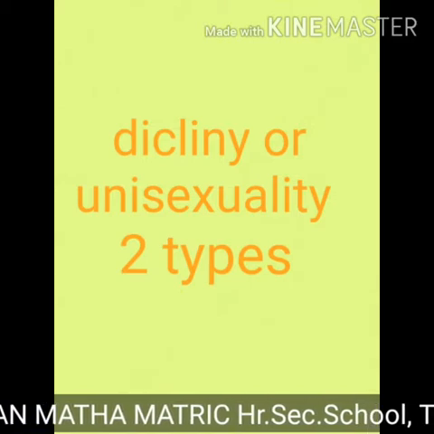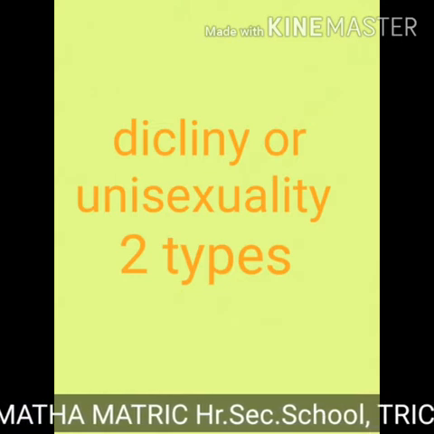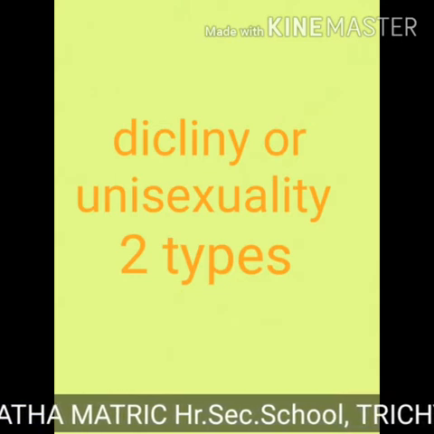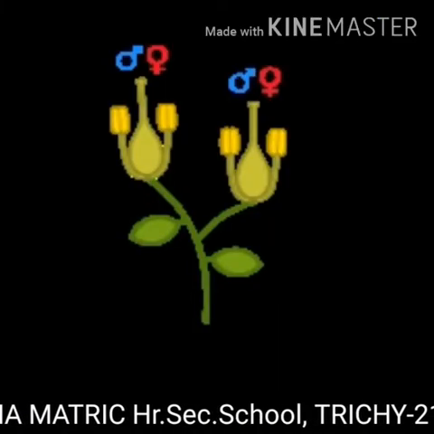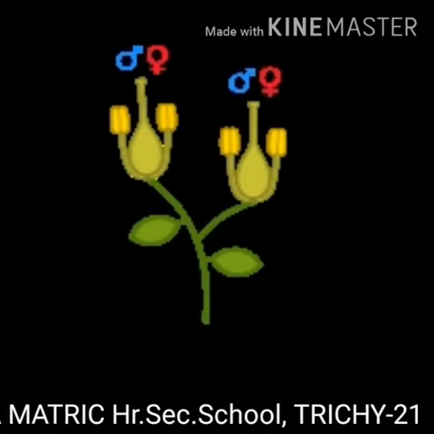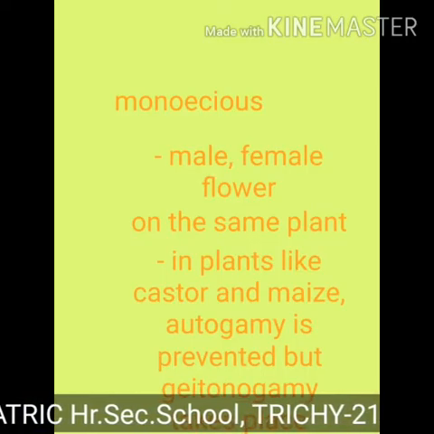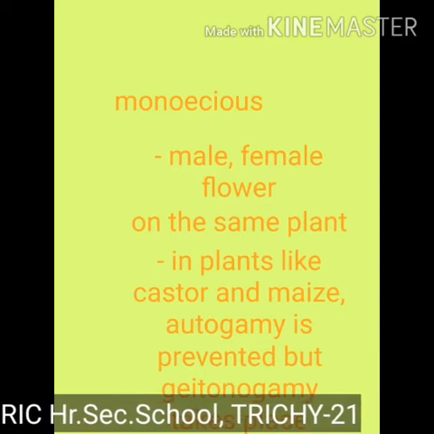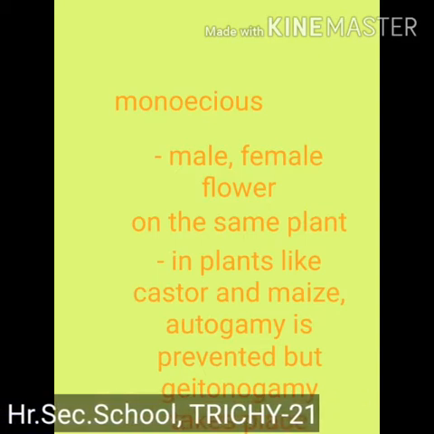When the flowers are unisexual, only cross-pollination is possible. There are two types: monoecious, male and female flowers seen on the same plant is called monoecious. Example: coconut, bitter gourd.